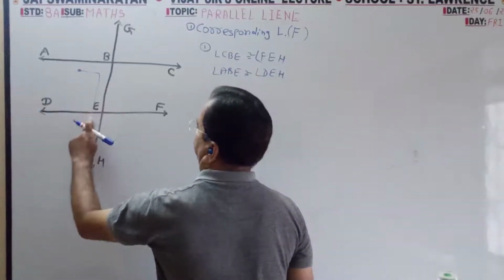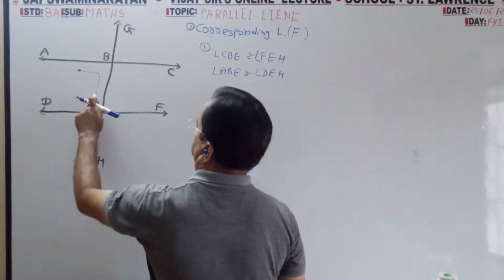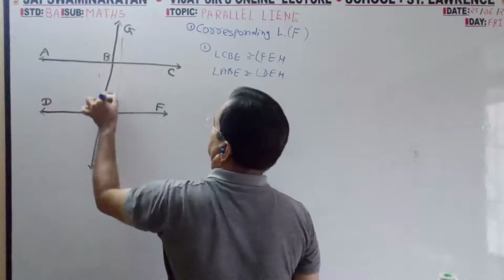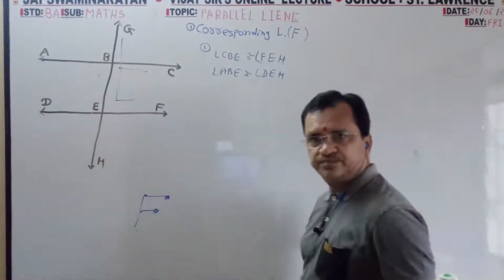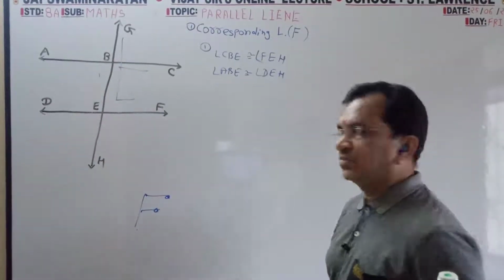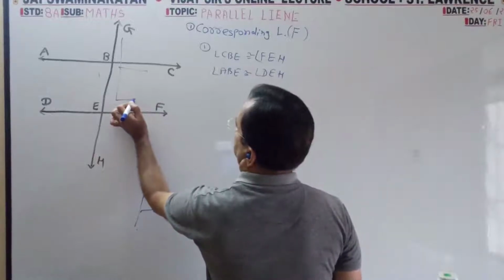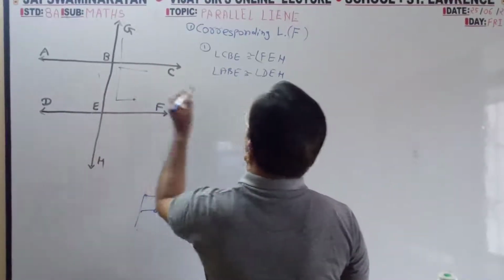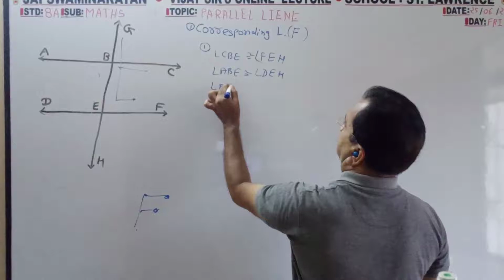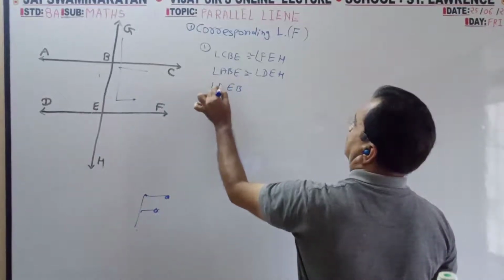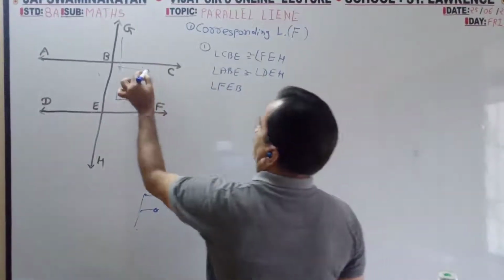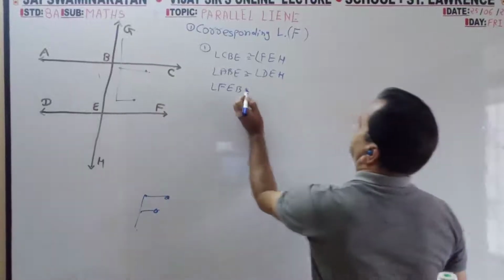Now third F. This is F. From here, 1, 2, 3: FEB. From here, CBG.